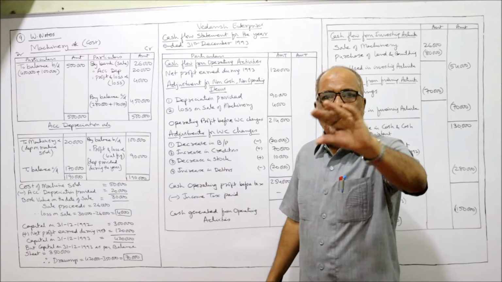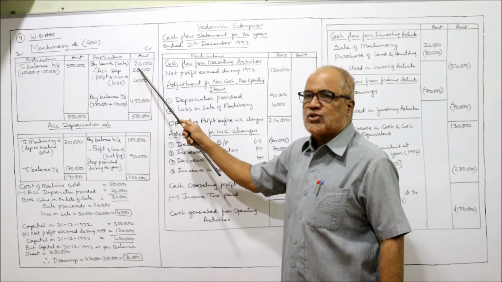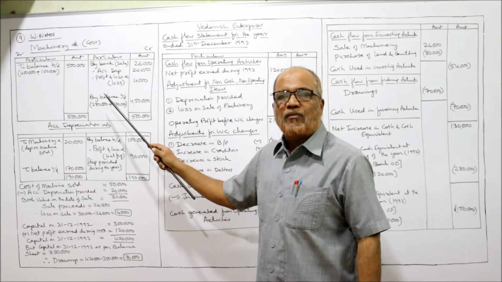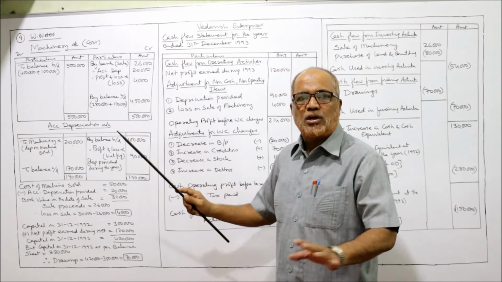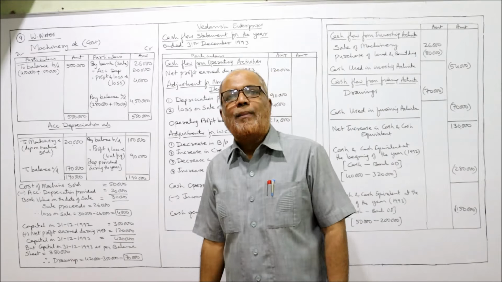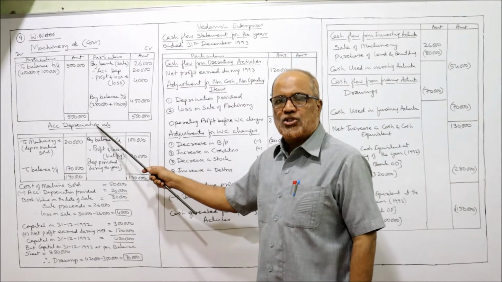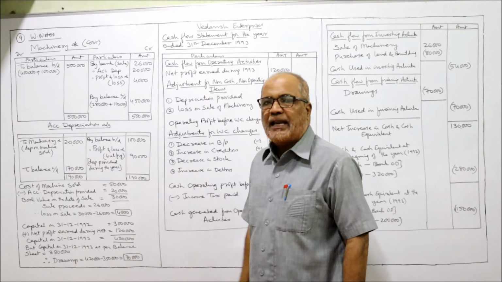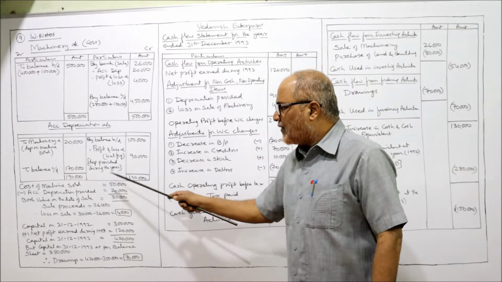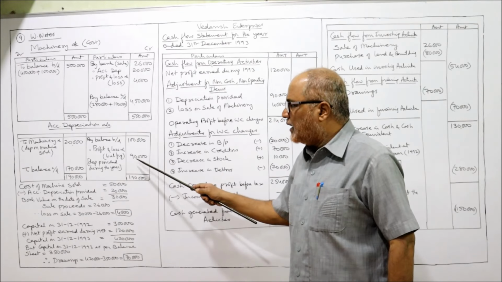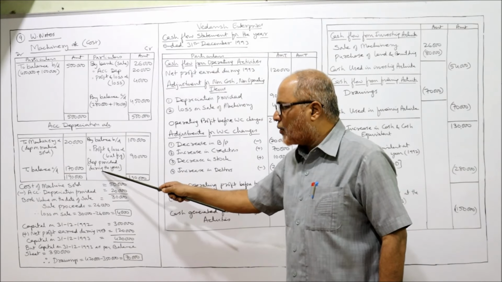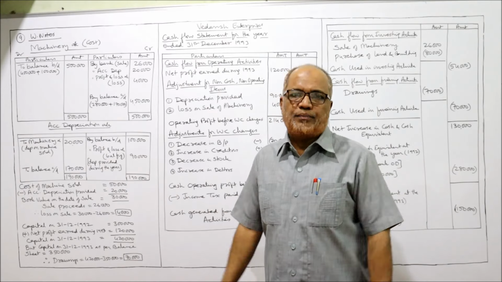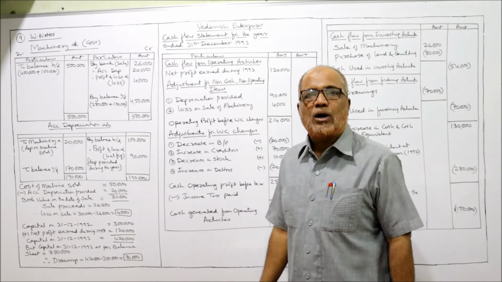First entry, sale proceeds: bank account debtor to machinery account. Second entry, accumulated depreciation account debtor to machinery account. Third entry, profit and loss account debtor to machinery account. That's all. After completing this, we'll find the balancing figure in accumulated depreciation. Debit side total 1,90,000: 20,000 plus 1,70,000. From 1,90,000 deduct 1 lakh. So 90,000 is the depreciation provided during the year on all machinery.